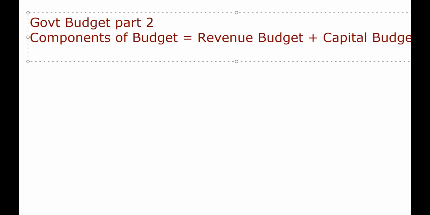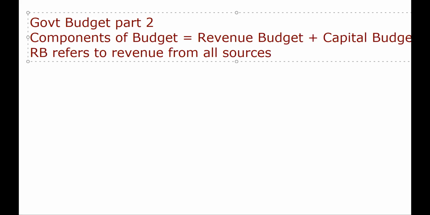What do we mean by revenue budget? Revenue budget, in short, I'm writing this RB. RB refers to revenue from all sources to the government. This is known as the revenue budget.